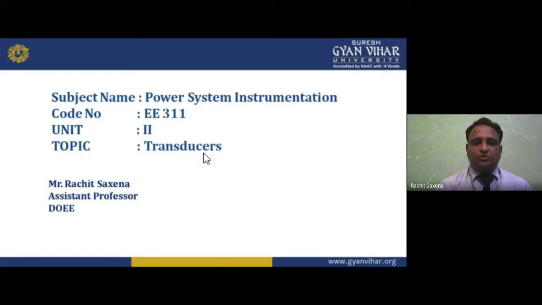As I earlier told you, a transducer is an equipment, component, or element which is basically used for the conversion of one form to another. And as we all know, we are studying this subject in the electrical engineering branch, so we always go for electrical terms. We convert mechanical into electrical, acoustic into electrical, thermal into electrical, temperature into electrical, pressure into electrical, chemical into electrical. So many types we have.